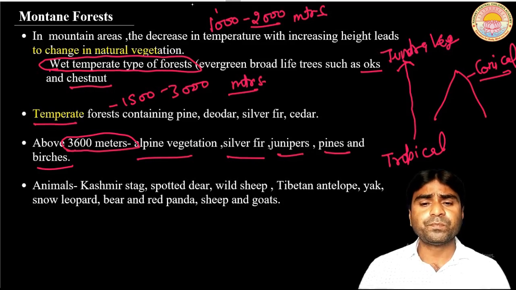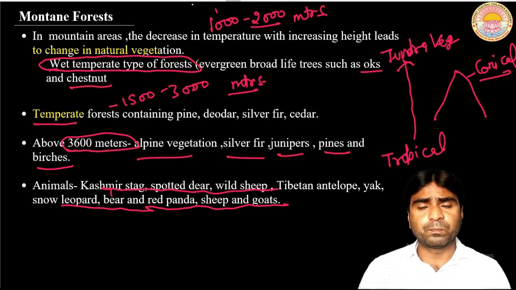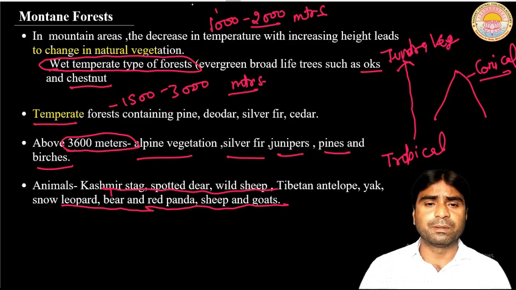And if we talk about the important animals found in this region, the Kashmir stag, spotted deer, wild sheep and Tibetan antelope are found, and also snow leopard, bear, red panda, sheep and goats. Large areas in the mountains are covered with grasslands. The pastoralists utilize these grasslands for their animals.